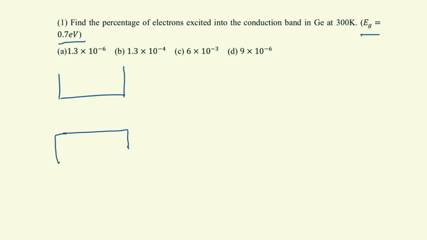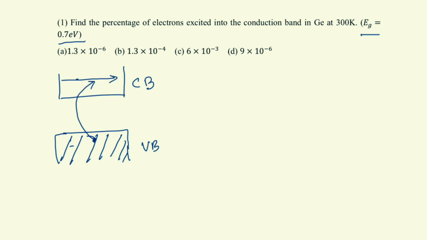this is the valence band, which is filled with electrons, and this is the conduction band, where the electron can move easily. Here electrons cannot move because it is filled. So, when those electrons are excited from the valence band to the conduction band, they can easily move if we apply some electric field. Similarly, those electrons will leave here a hole, meaning absence of electron.